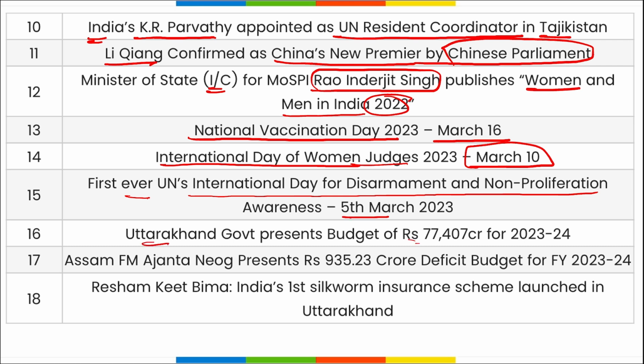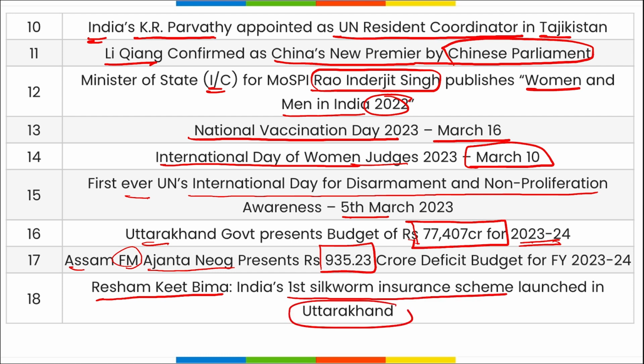Uttarakhand government presented a budget worth 77,407 crore rupees for fiscal year 23-24, and Assam's Finance Minister Ajanta Neog presented a budget for 935.23 crore rupees. Resham Keet Bima, India's first silkworm insurance scheme, was launched in Uttarakhand. This is also important, friends. So these were your important current affairs for the day.